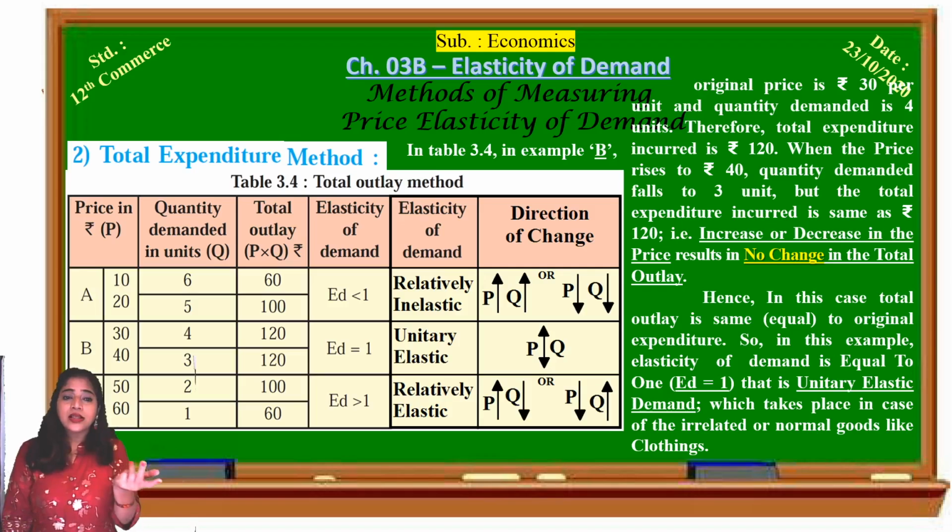So the spending is never less with the change in the price. This happens with normal goods, not essential goods, like clothing. So elasticity of demand is 1, that is unitary elastic. What has been shown in column number 6 is that whatever may be the change in the price, whether increasing or decreasing, the total outlay remains the same.